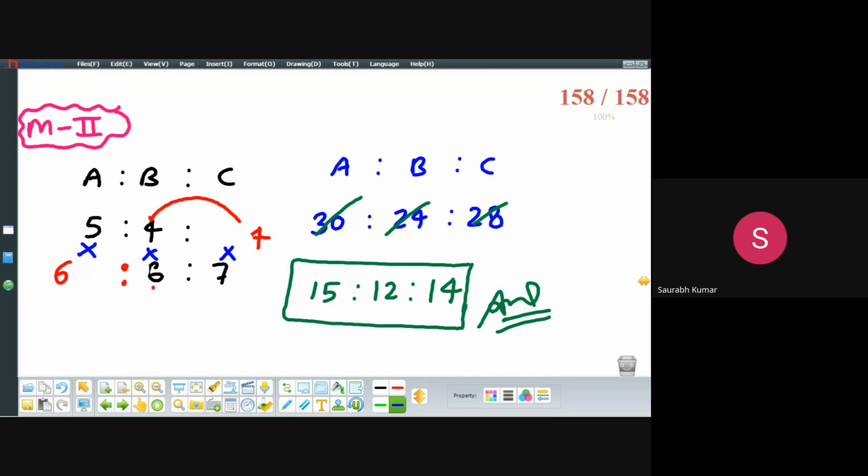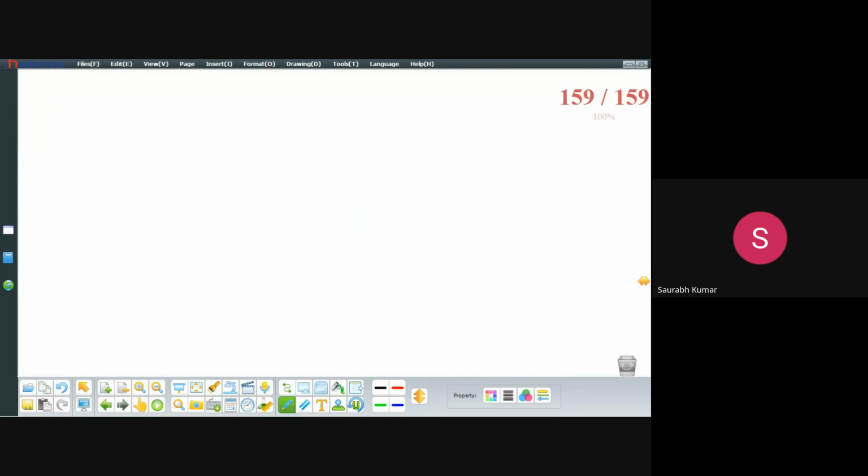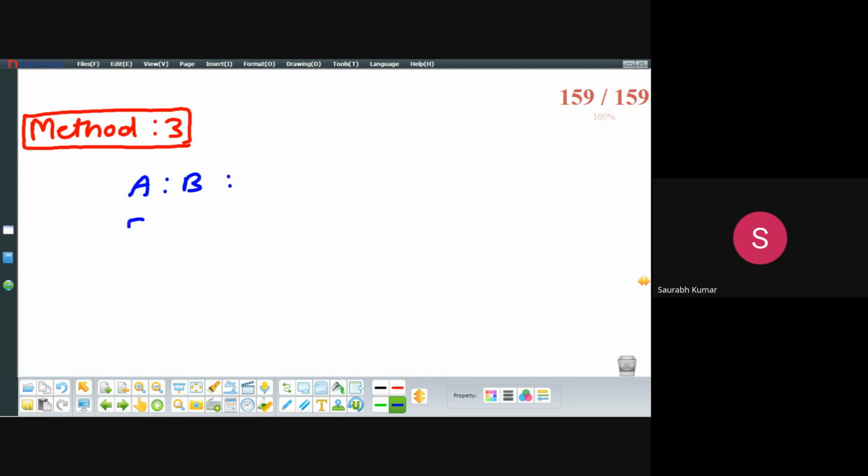Now, method 3, or this method will tell the same thing. If A ratio B is 5:4 and B ratio C is 6:7, beta,